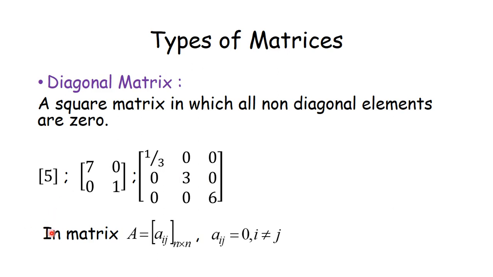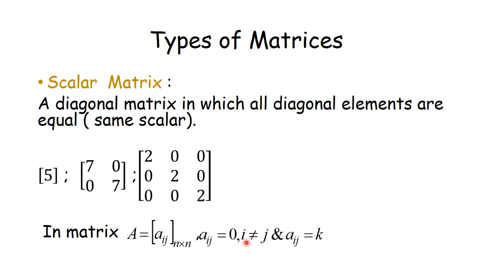So in general, the diagonal matrix is written as matrix A = [aij], which is of order n, and the non-diagonal elements are 0. What is this condition? aij is equal to 0 if i is not equal to j. If the number i differs from j, then aij will be 0. See here, a12 means i is 1, j is 2, means i is not equal to j. That means a12 will be what? 0.